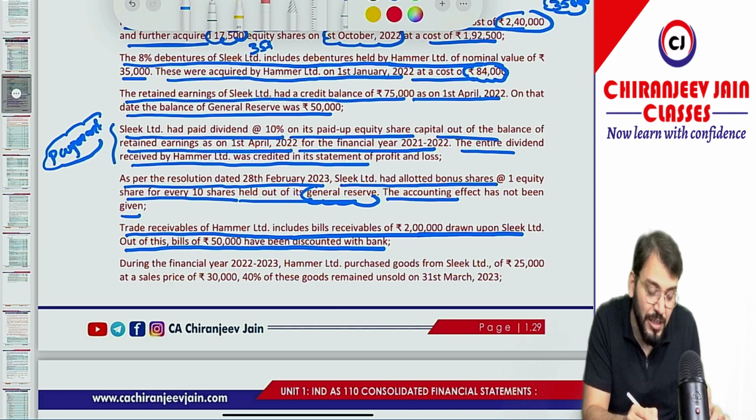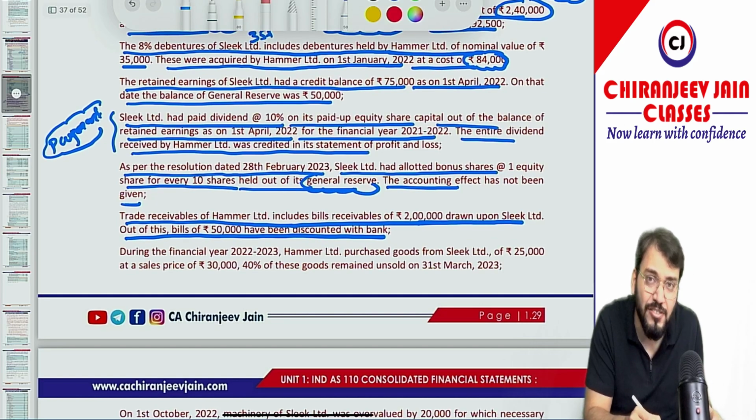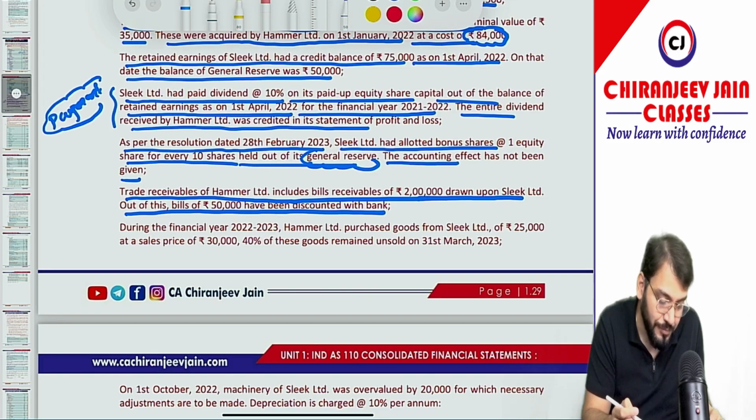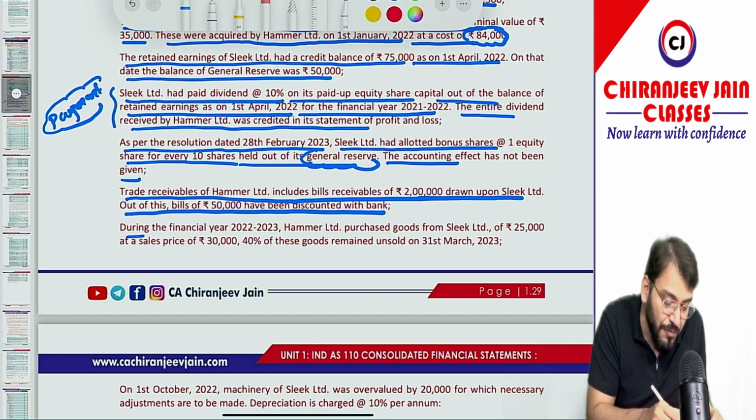So the bill has been discounted with the bank. Okay sir, so we need to cancel these also. Yes sir, correct. Then during the financial year